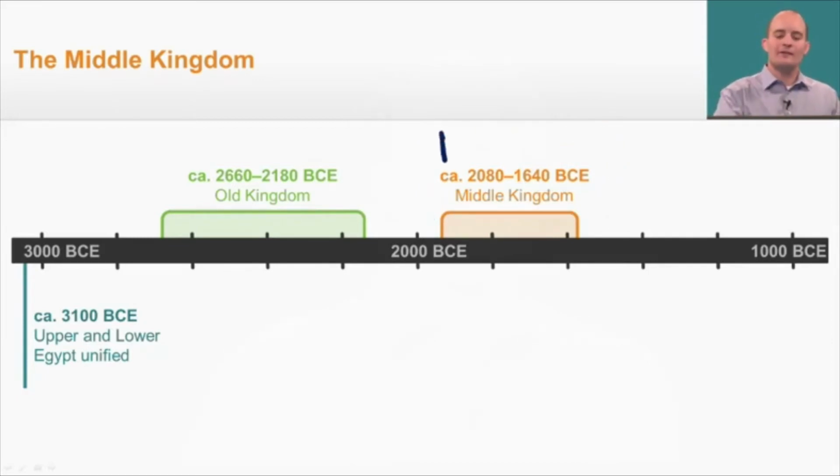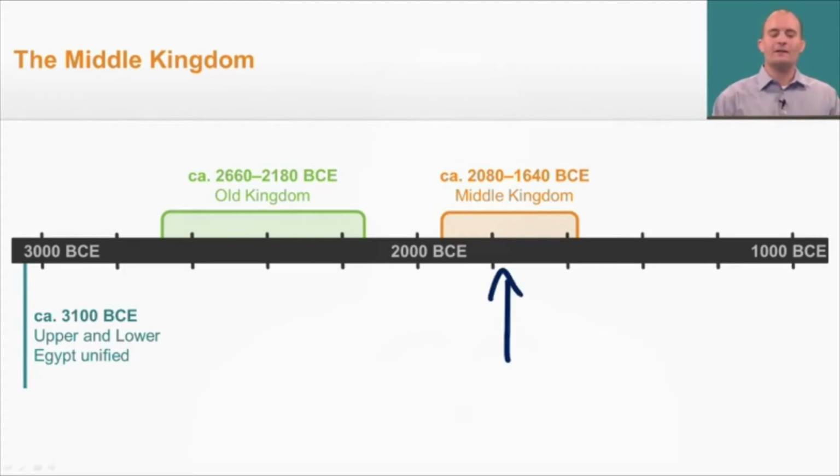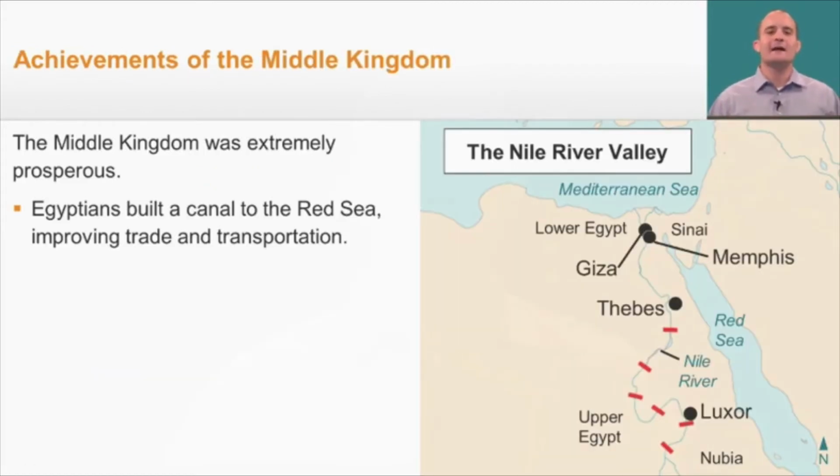Now, recall that CA is a Latin abbreviation for circa or around. Now, also recall that when you see this BCE, you are counting down to the year 0. That is why the left number, 2080, is higher than the right number, 1640, because again, you're counting down toward the year 0. Well, you can see that this is when the Middle Kingdom lasted, and during that time period, there were a number of achievements of that Middle Kingdom.